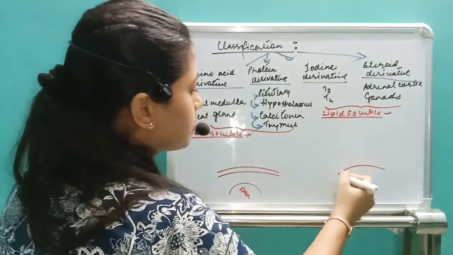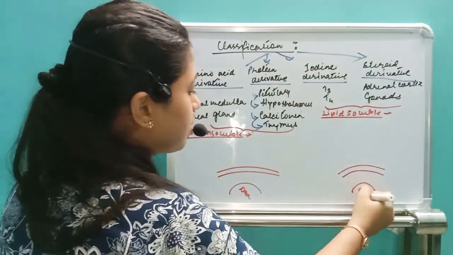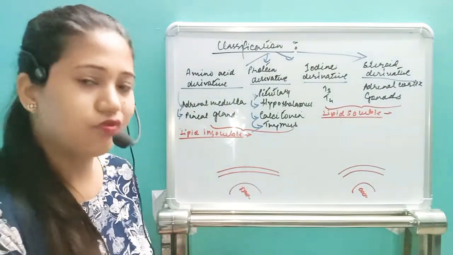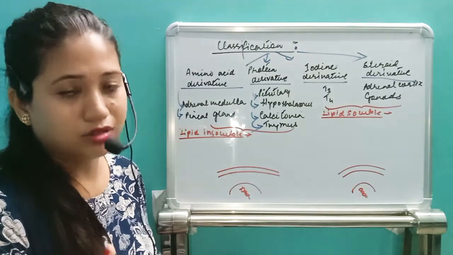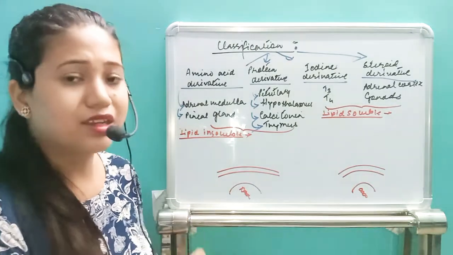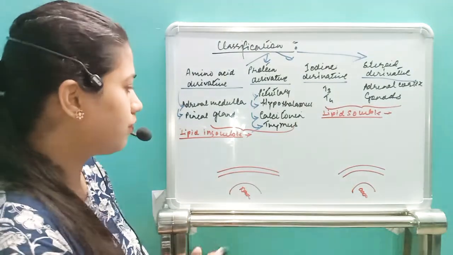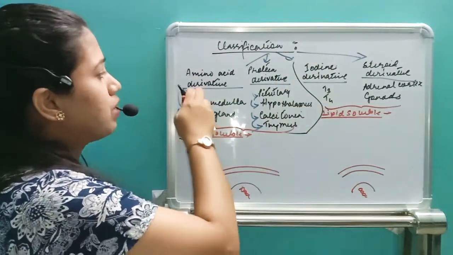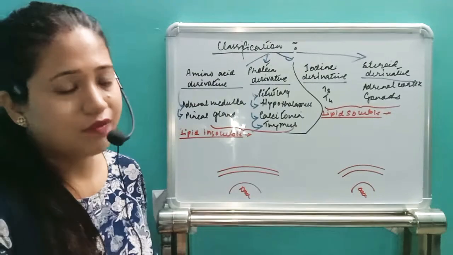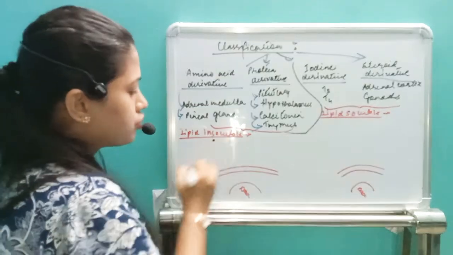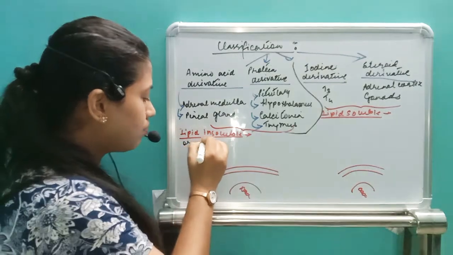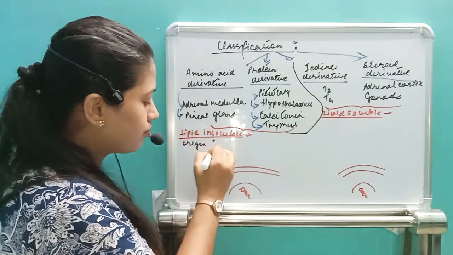So here also, this is the lipid bilayer, this is the nucleus, this is the genetic material. We need to cause a change in the DNA so that we can stop or accelerate the release of protein. Now, if it comes to the lipid insoluble hormones, that is the amino acid derivative and protein derivative hormones, what happens? The hormones will be released from the origin, they will mix in the blood and they will come to the target organ.